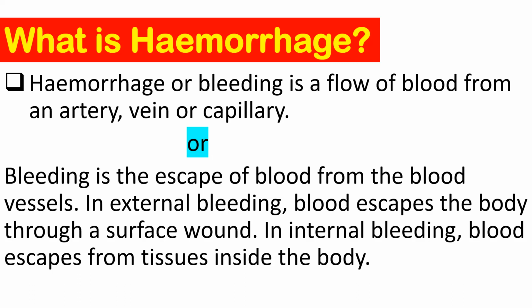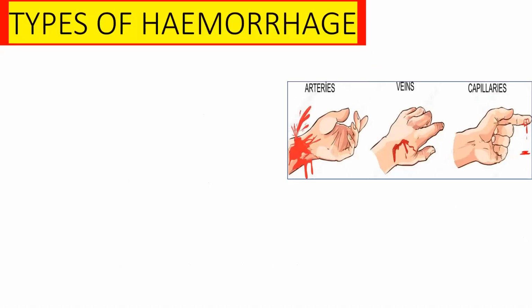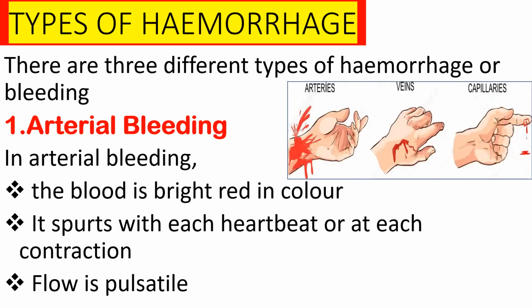So are you clear? Yes, ma'am. Okay, next, let us discuss the types of hemorrhage, which is also known as types of bleeding. So there are 3 different types of hemorrhage, or bleeding.